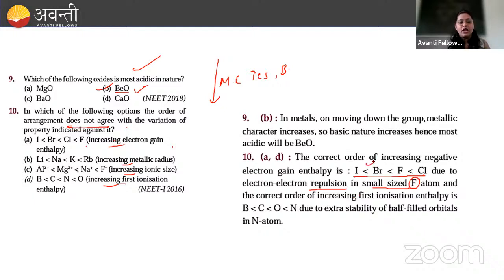Okay, next, D option you can see here, increasing first ionization energy. This is again not correct because nitrogen is having half filled electron and that's why it has extra stability, and in order to remove the electron from it, it requires more energy as compared to oxygen. So this order will be like this way, BCON. Right? So these two options are not matching. So our answer will be A and B. Yes, everyone, any doubts in this? Okay, let's move on to the next problem.